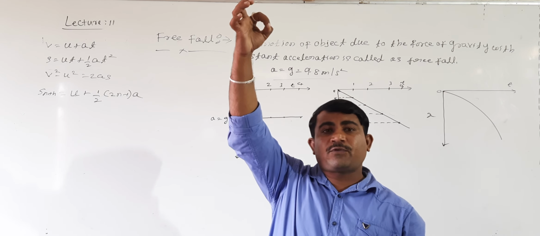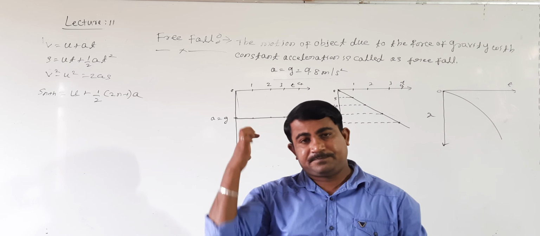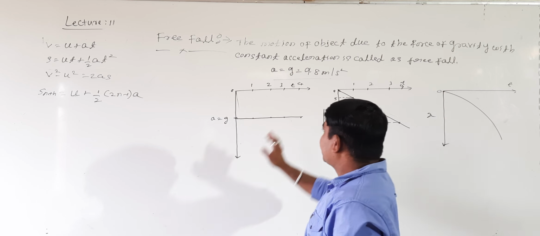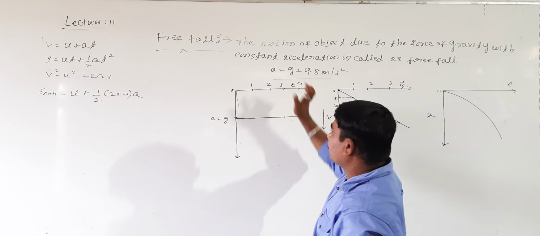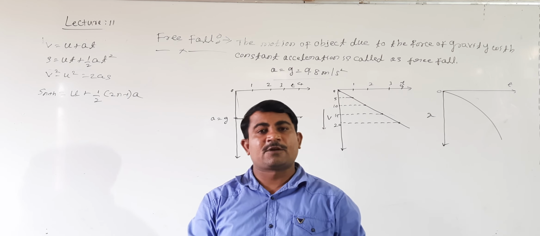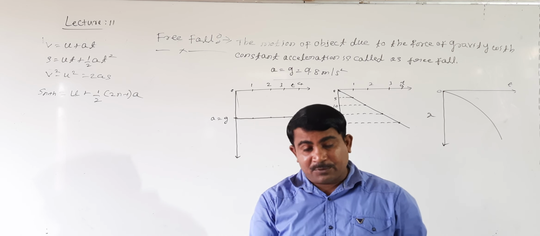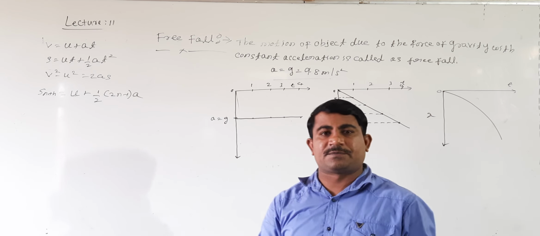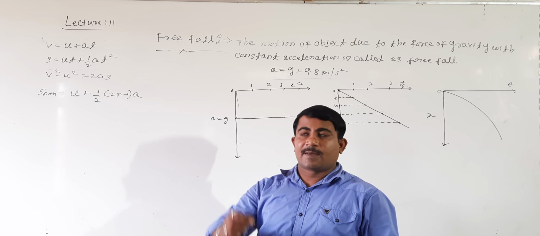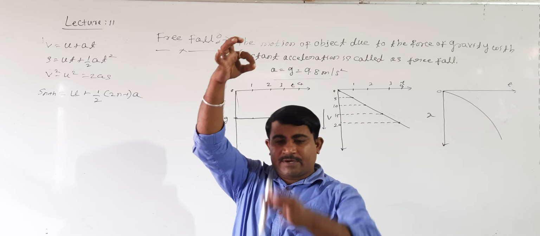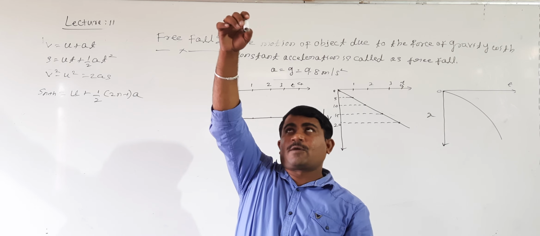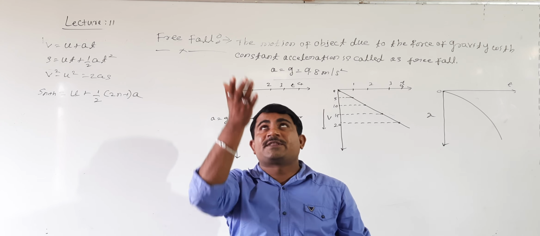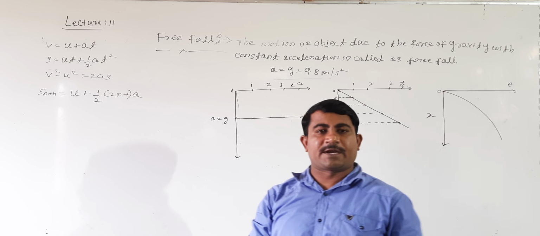If a body is falling from the top of a tower, g is taken to be positive. If the body is projected up, then g is taken to be negative. This is the convention.